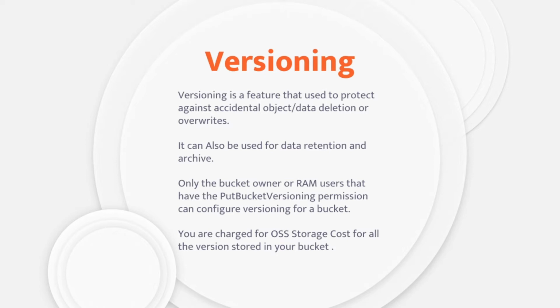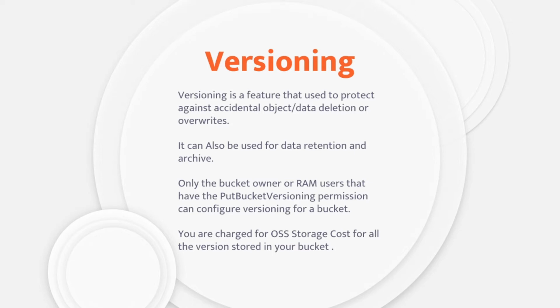Let's see another point. It can also be used for data retention and archive. Archive here means that we are archiving a number of versions, so it is used to archive versions. Only the bucket owner or a RAM user that has put bucket versioning permission can configure versioning for a bucket, which means that only the bucket owner has the right to configure versioning, and also a RAM user that has put bucket versioning permission.